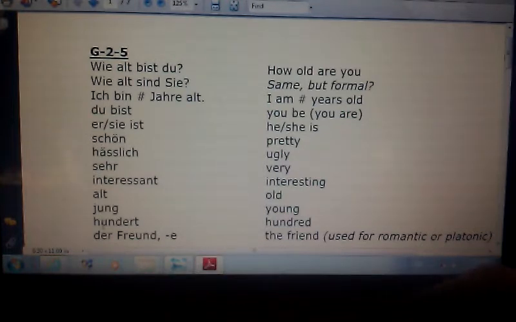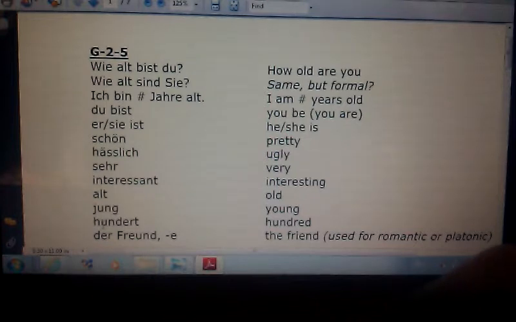And der Freund is the friend. Die Freunde is the friends. And die Freundin, if you add an IN at the end, that's girlfriend. Now, those are romantic or platonic, depending on the age and the situation. If a girl is saying, das ist mein Freund, and they're little kids, well, it's not, obviously, romantic. But if she's older, then she could say, das ist mein Freund, and it would infer boyfriend.